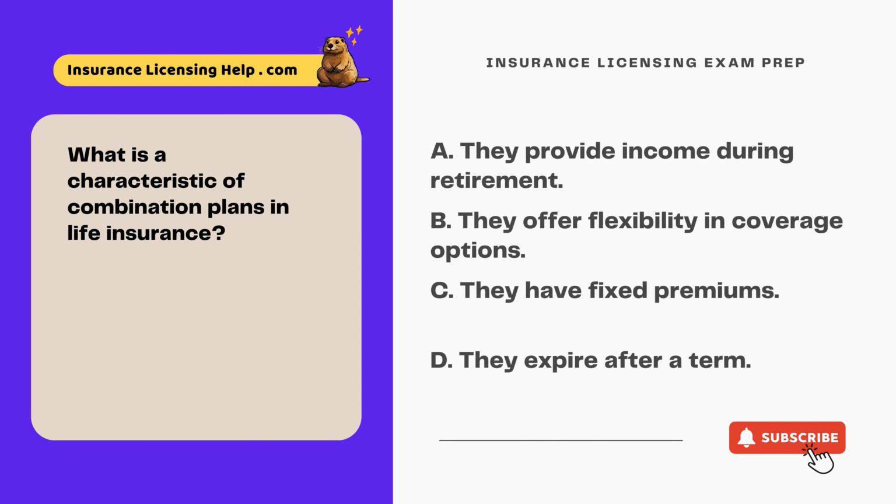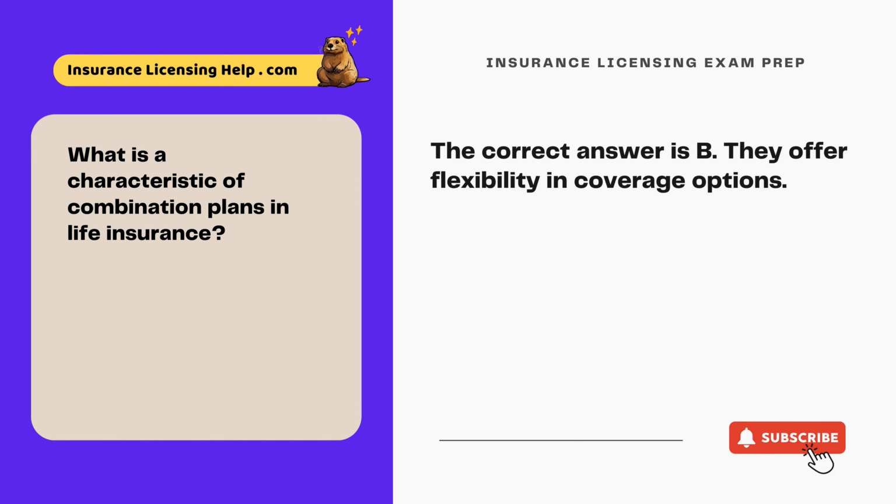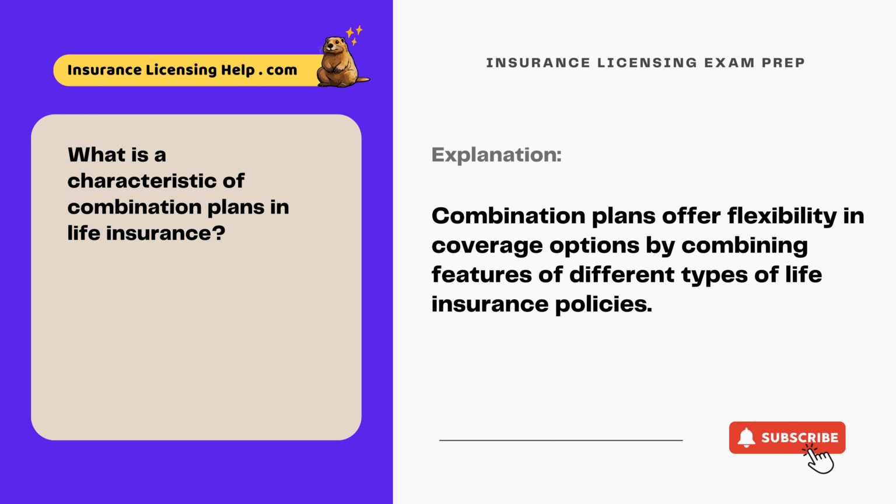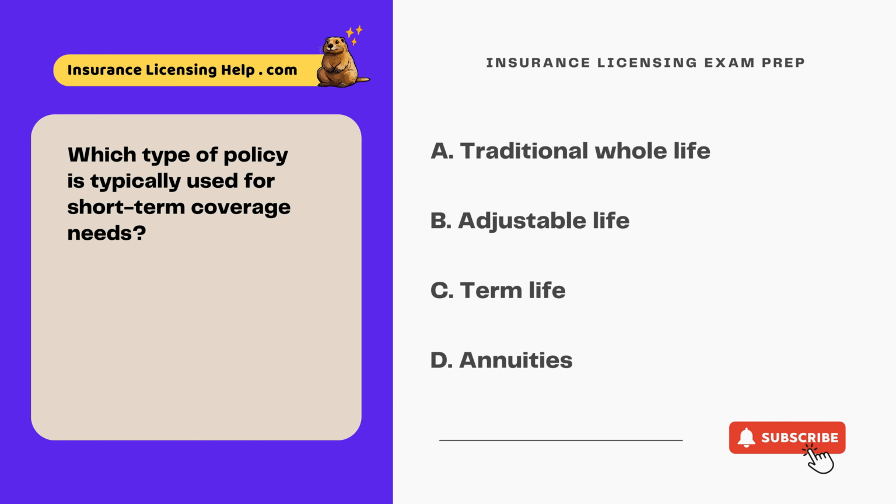A. They provide income during retirement. B. They offer flexibility in coverage options. C. They have fixed premiums. D. They expire after a term. The correct answer is B. They offer flexibility in coverage options. Combination plans offer flexibility in coverage options by combining features of different types of life insurance policies. Which type of policy is typically used for short-term coverage needs?